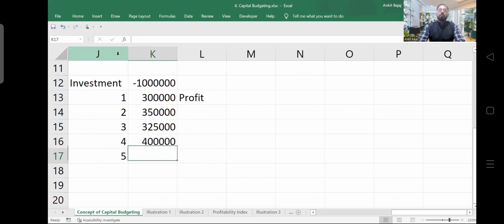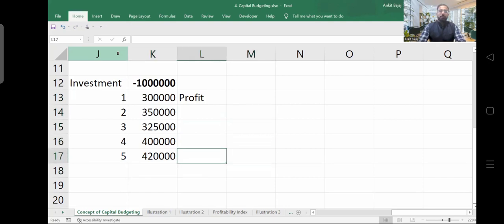In fourth year, you will be making the profit of 4 lakh rupees. And in fifth year, you will be making the profit of 20,000 rupees, right? So how much you have invested into this business? You have invested 10 lakh rupees into business, right? And if you see what total return you will be able to generate in 5 years, the total return which you will be able to generate in 5 years is 17 lakh 95,000 rupees, right?